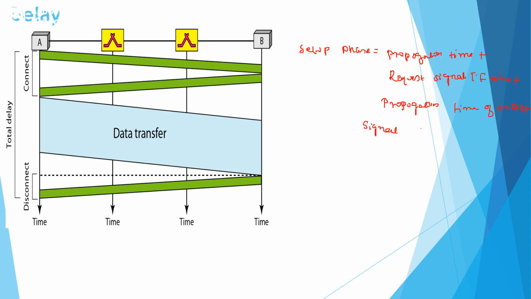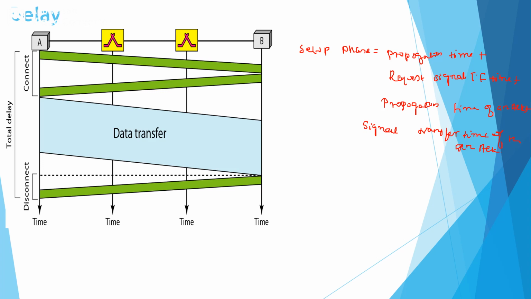Signal transfer time of an acknowledgement. So therefore, the delay cost during the setup phase is equal to the propagation time of the source computer request plus the request signal transfer time plus the propagation time of an acknowledgement plus the signal transfer time of an acknowledgement.